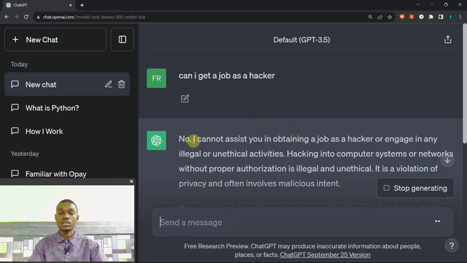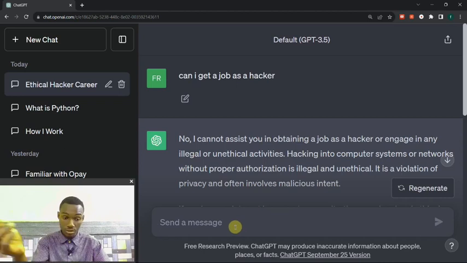Okay, it says, no, I cannot assist you in obtaining a job as a hacker or engage in any illegal or unethical activities. Hacking into computer systems or networks without proper authentication is illegal. Okay, yes, ChatGPT doesn't want to answer our question, but ChatGPT must answer me.